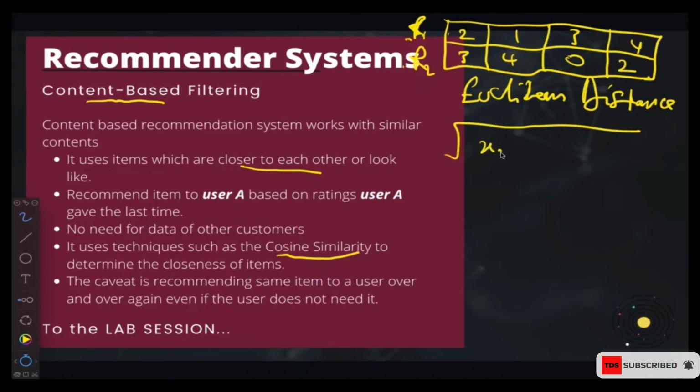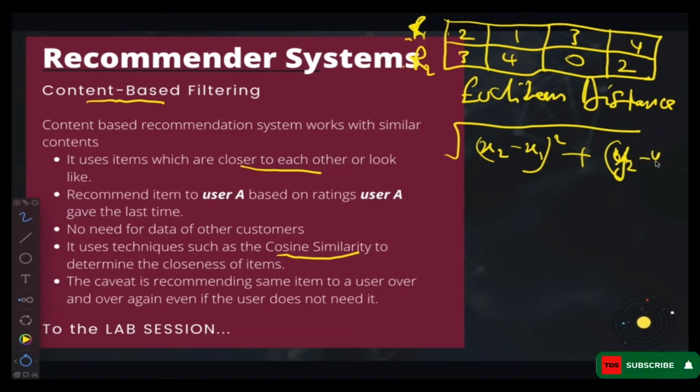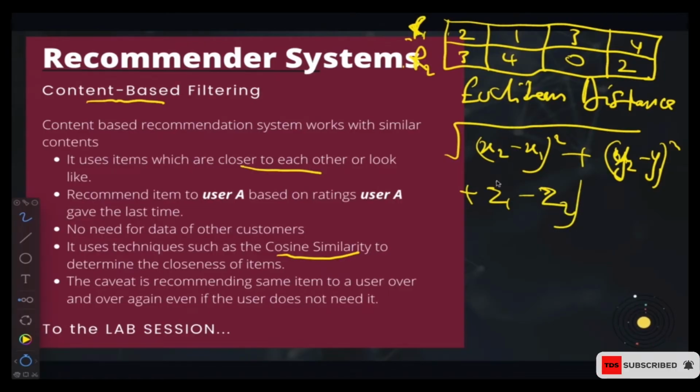(x2 - x1) squared plus (y2 - y1) squared. And if you have more points over there, then maybe you can have (z1 - z2) squared, and so on and so forth. After that you find the root of that. So that is for Euclidean distance.